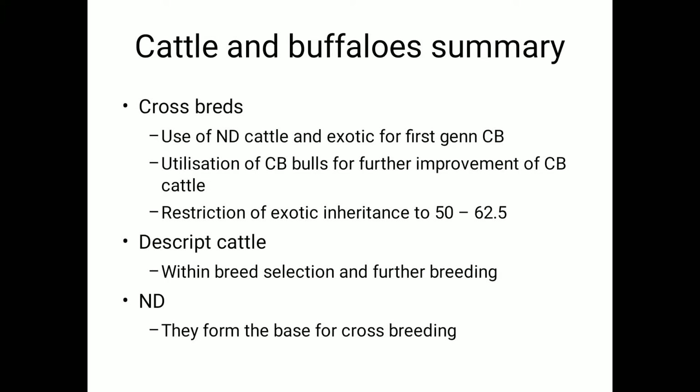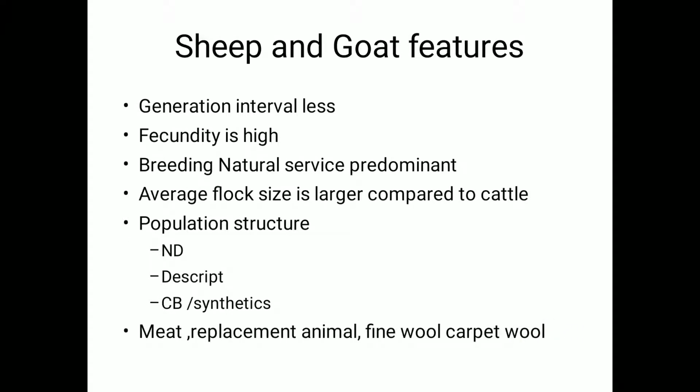Then we'll move on to the sheep and goat species. Sheep and goat species have important differences when we compare them to cattle and buffaloes. The first important thing is that the generation interval of sheep and goats is less, quite remarkably less. I told in the first class that the generation interval for buffaloes is about 4 years, and for cattle around 3 years. Even when we come to sheep and goats, it is hardly 1 year.